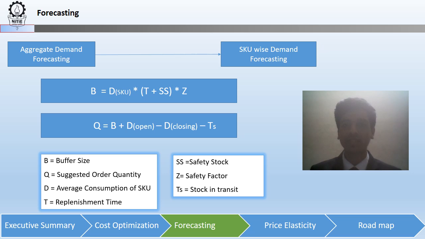The formula to obtain SKU-wise demand planning is B equal to D SKU cross T plus SS cross Z, and Q equal to B plus D open minus D closing minus TS. So here B is the buffer size, D SKU is the average consumption of SKU, T is the replenishment time, SS is the safety stock, Z is the safety factor. Q is the suggested order quantity, B is the buffer size, D open is the opening balance of average consumption of SKU, D closing is the average consumption of SKU, and TS is the stock in transit.